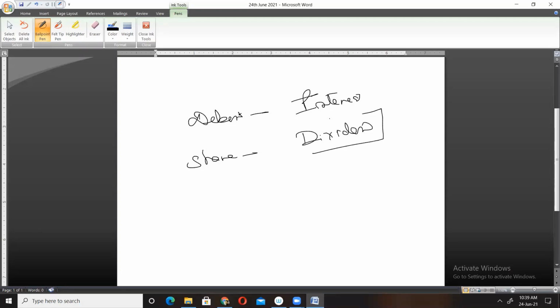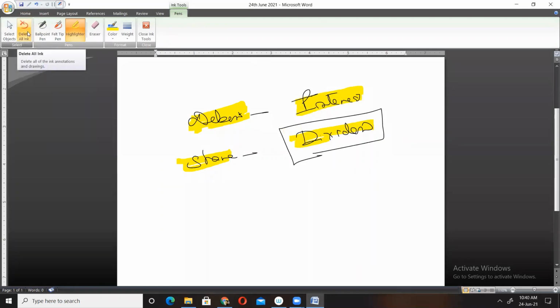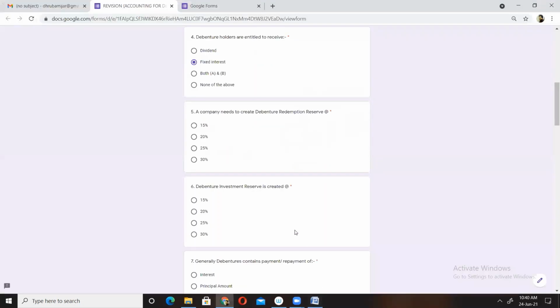Dividend is nothing but a share of profit which the company shares with the owners, and shareholders are the owners. Whereas debentures represent debt of a company, means it's a kind of loan or borrowing. That is why on debentures interest is paid. Remember these 2 things. Shareholders receive dividend because they are owners. Debenture holders are a kind of creditor for the company, and that is why they will receive interest. So the correct option is fixed interest. Yeah, interest, that also fixed.